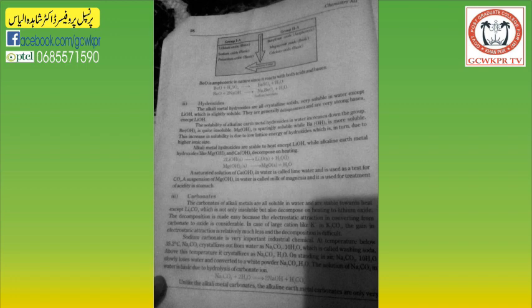Sodium carbonate is a very important industrial chemical. At a temperature below 35.2 degrees Celsius, sodium carbonate crystallizes out from water as sodium carbonate decahydrate, which is called washing soda. Above this temperature, it crystallizes as sodium carbonate monohydrate. On standing in air, sodium carbonate decahydrate slowly loses water and converts to a white powder, sodium carbonate monohydrate.